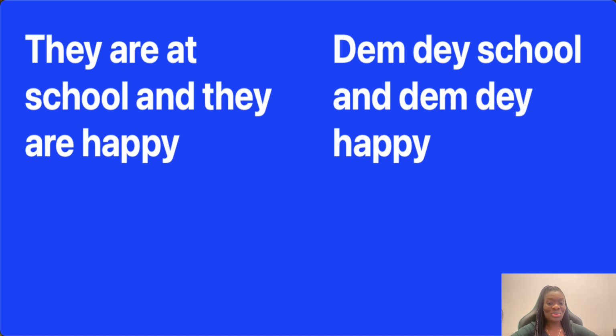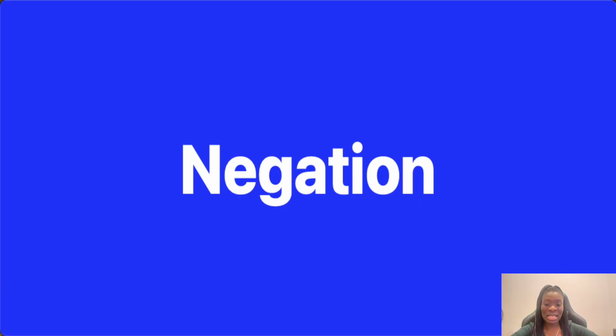Over to the topic of today, which is negation. Now, in English, you say I am not instead of I am. That's how you make the sentence negative. So instead of saying I am at school, you can say I am not at school, or I will not do that, or you shouldn't be doing that.